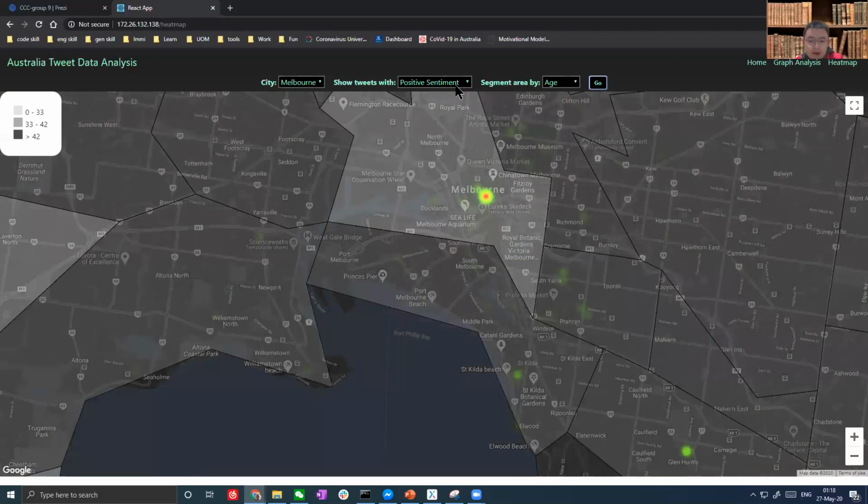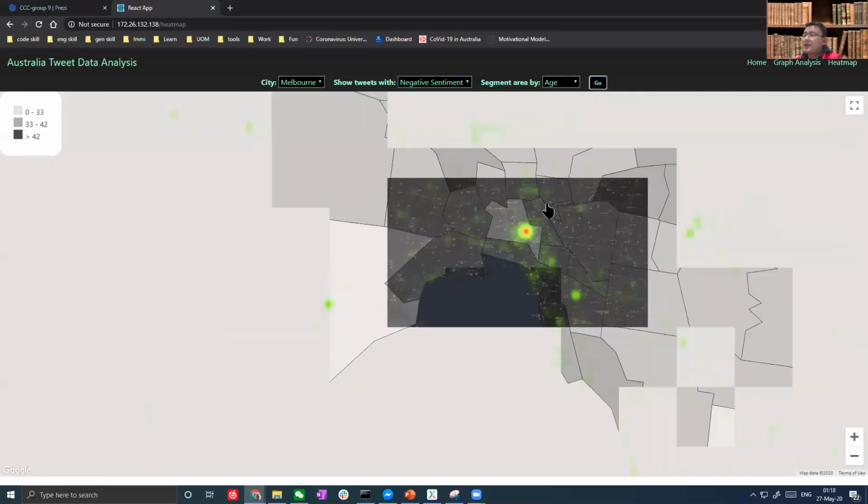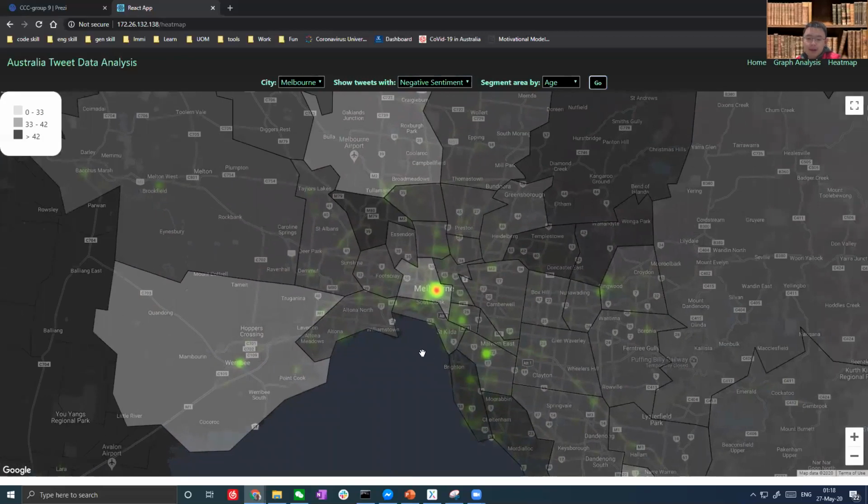If we're looking at both, we can find that no matter whether positive or negative, tweets are highly clustered in the city center. And if we combine with the age, we can probably conclude that it appears more likely to happen with the age group between 13 and 14.